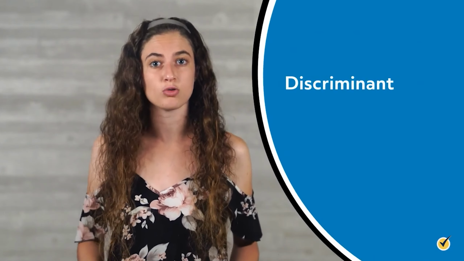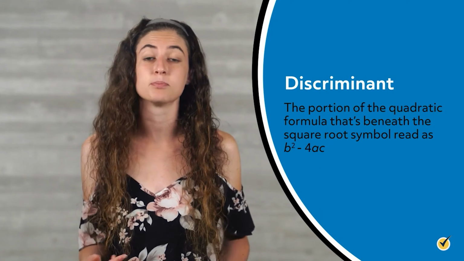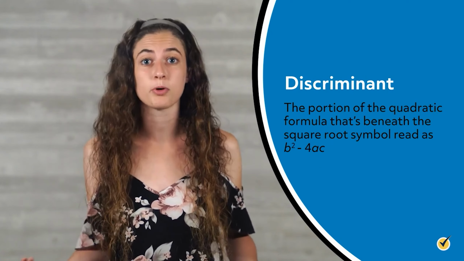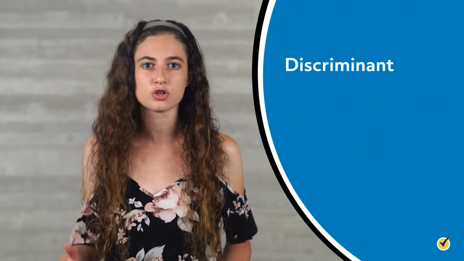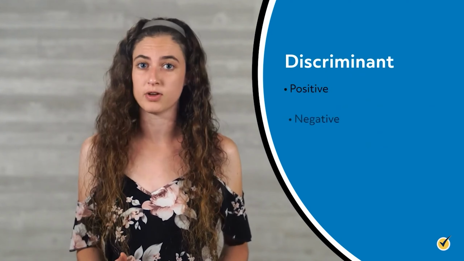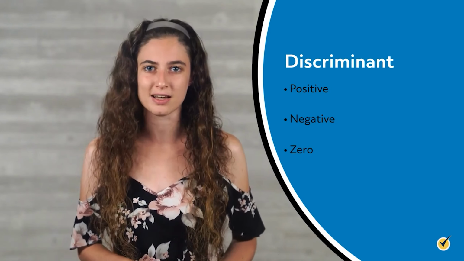In the example we just looked at, there were two possible solutions or roots for x. Quadratic functions can have two solutions, one solution, or no real solutions for x. To figure out how many solutions a quadratic equation has, look at the discriminant in the quadratic formula. The discriminant is the portion of the quadratic formula that's beneath the square root symbol. It's the part that's read as b squared minus 4ac. When simplified, the discriminant can be a positive number, a negative number, or 0, and its sign tells us how many solutions the quadratic equation has.